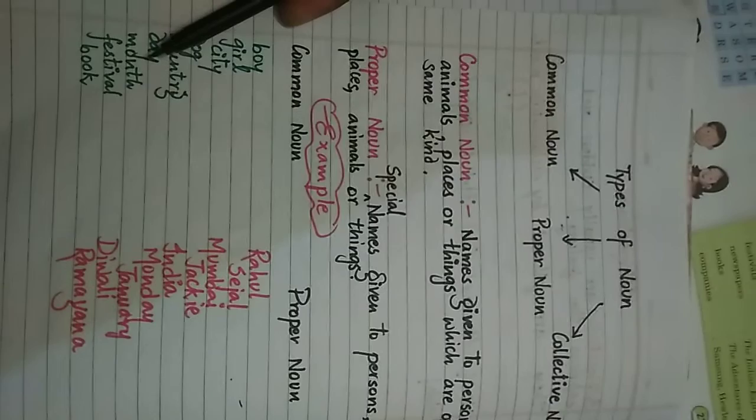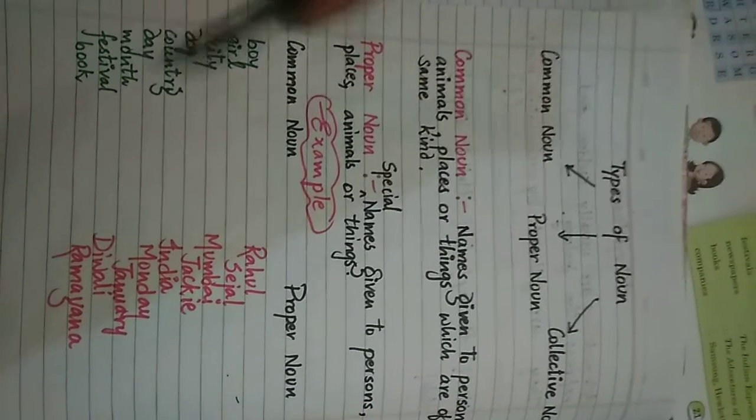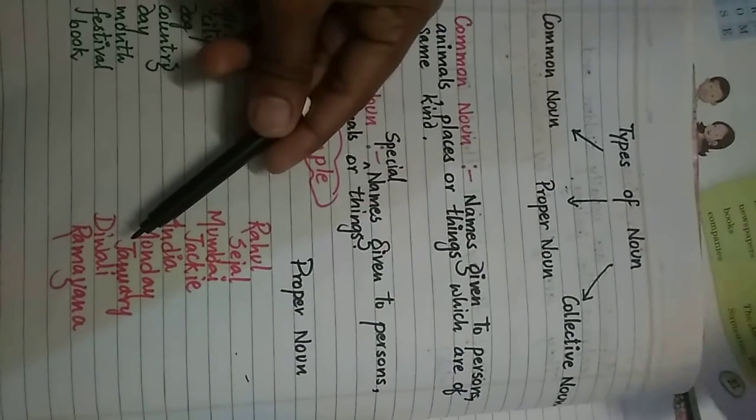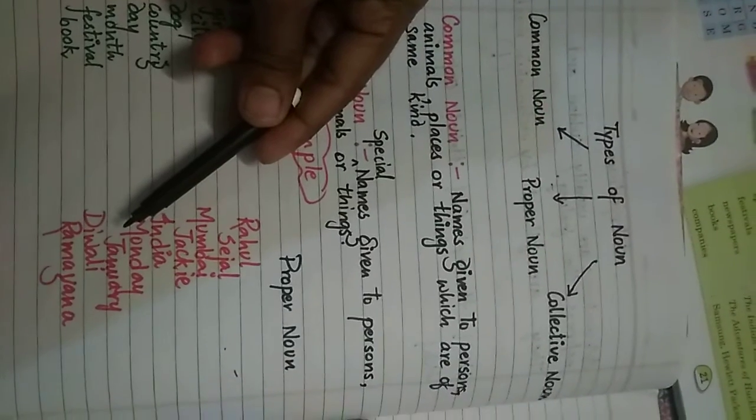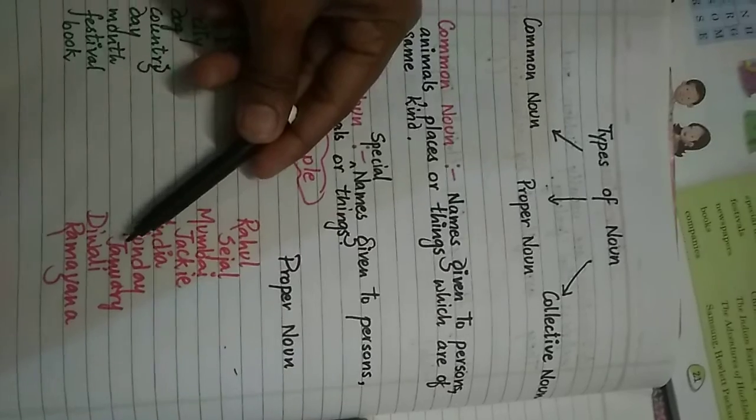Month, there are 12 months. In a general way, we call month a common noun. But if we particularly take a name of any month, there are special names given to all the 12 months, then that will be a proper noun. Like January I have written here, so January is a proper noun.